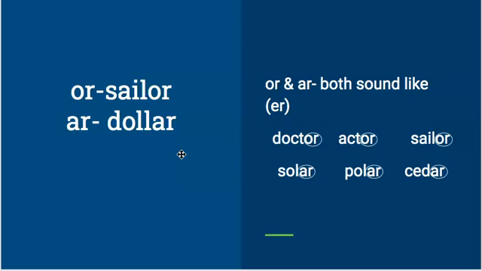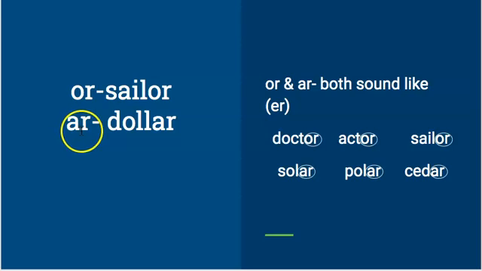All right, another special sound is O-R, like in the word sailor, and A-R, as in the word dollar. OR and AR, they both sound like "er" when you pronounce the word. So let's look at OR first. If we have doctor, OR, so I circled the OR. Actor, circle the OR, but it sounds like ER. And then sailor, OR is circled as well.